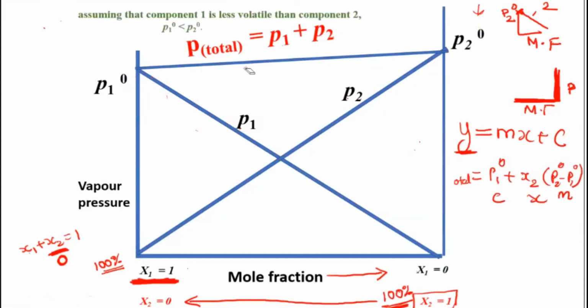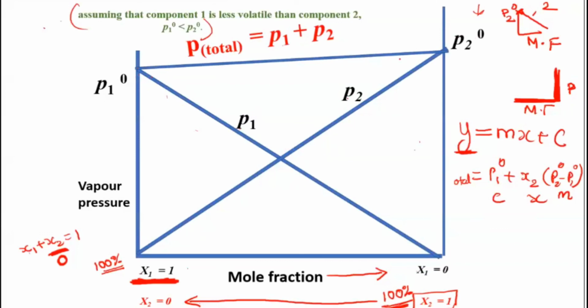Now one point to note down. If you have seen properly, the P1 naught and P2 naught lines are not both in a straight line; it is a little slanted. That's because we are considering one of the components to be more volatile than the second one. Any two liquids cannot have the same vapor pressure at the same temperature. They can have almost similar, but it cannot be exactly the same. You can't expect two identical twins to behave in a similar fashion. Each one has their own uniqueness.